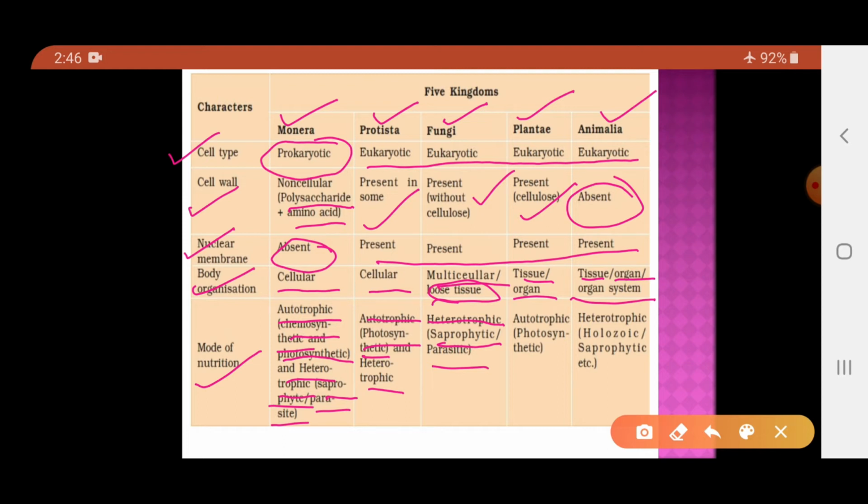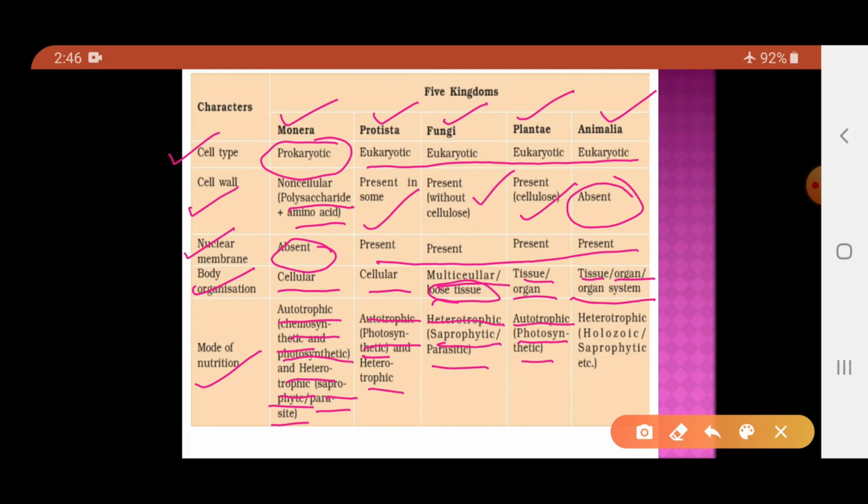Now, the next kingdom is the Plantae. Compulsorily, they are autotrophic. As they possess the chlorophyll pigment, they can prepare their own food by the process of photosynthesis. So, they are autotrophic organisms utilizing light energy as the source of energy.